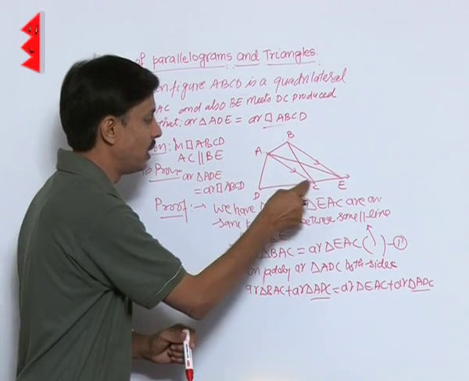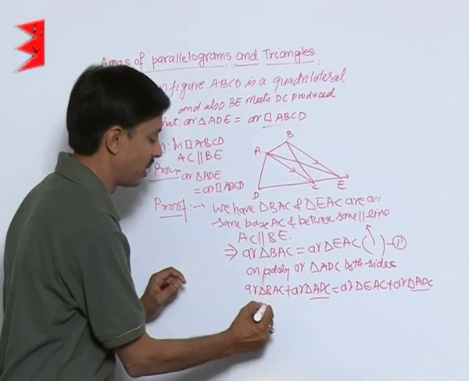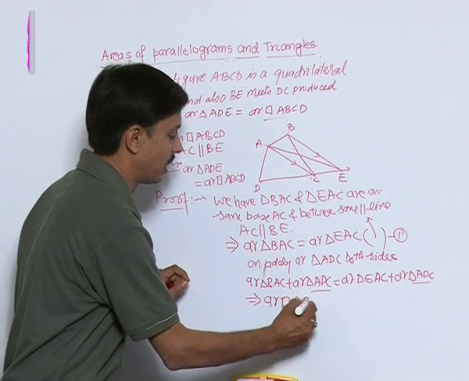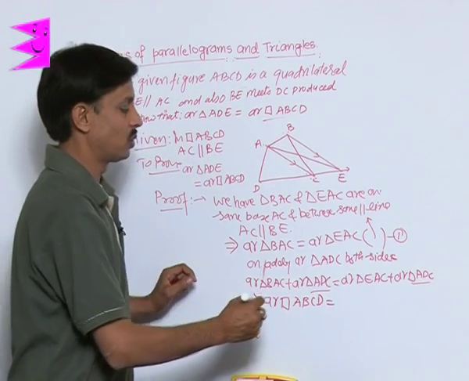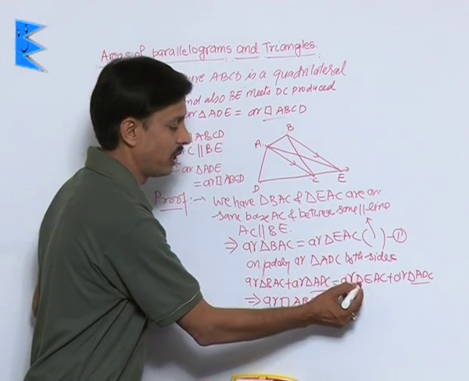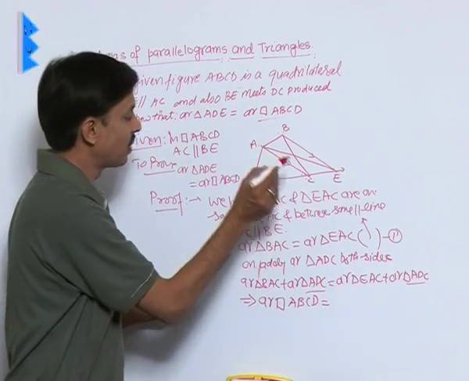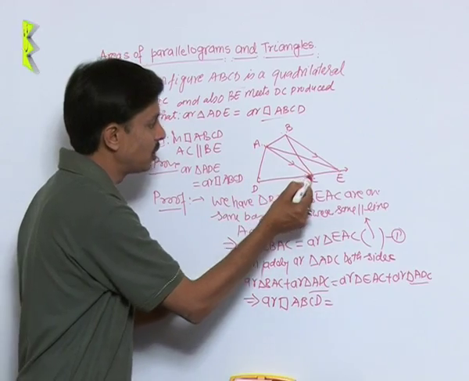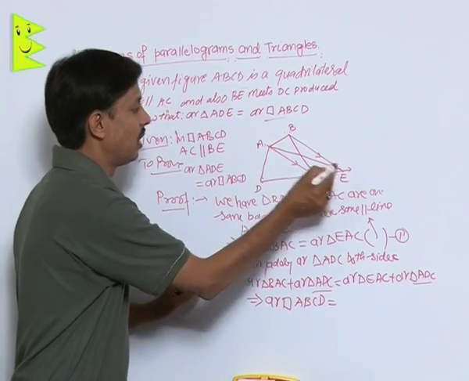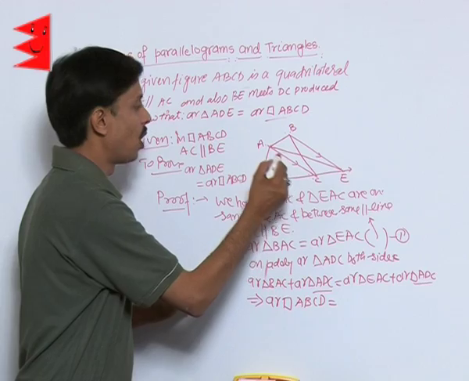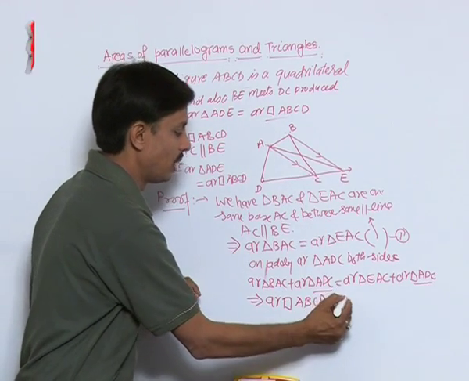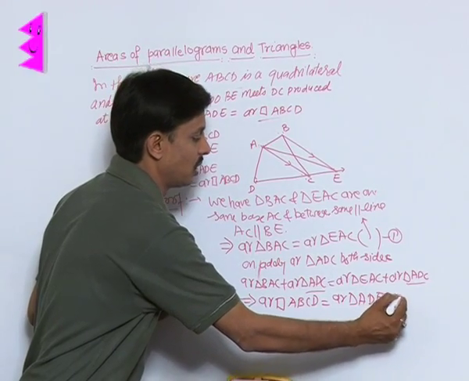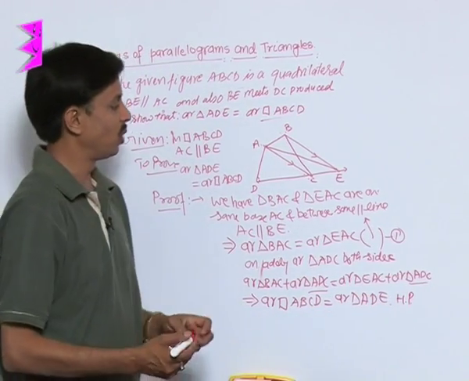BAC plus ADC become entire quadrilateral ABCD. So this implies area of quadrilateral ABCD is equal to, now talk about area of triangle EAC plus ADC. EAC plus ADC become entire triangle EAD, or you can say ADE, is equal to area of triangle ADE. This is the required result which we want to show.